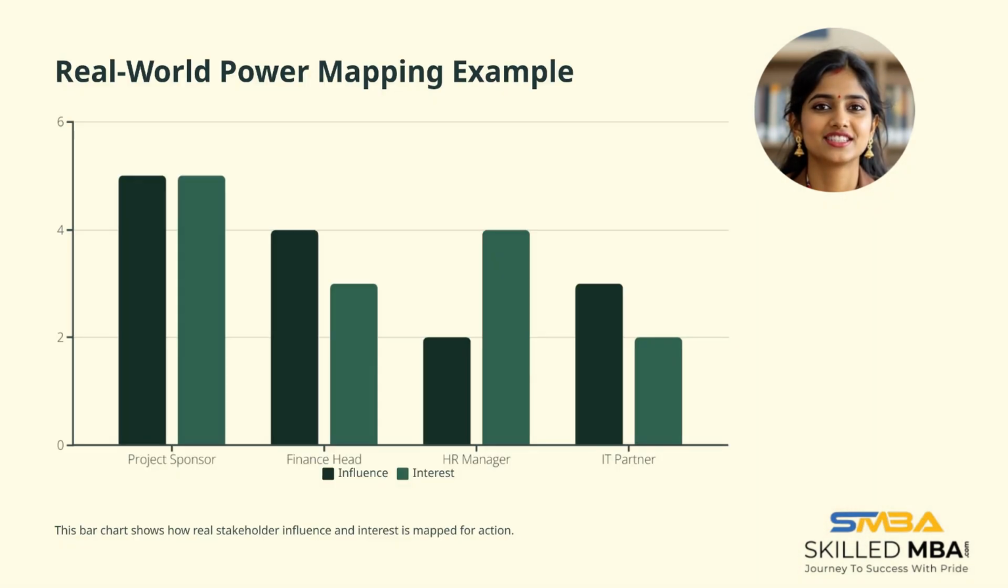This bar chart illustrates stakeholder influence and interest, crucial for strategic action. High-influence stakeholders require tailored engagement strategies, while high-interest stakeholders can be allies. Understanding these dynamics helps in prioritizing efforts and resources effectively, ensuring successful project outcomes.